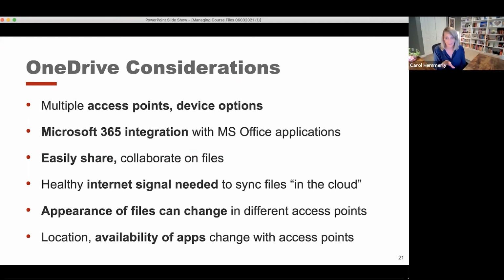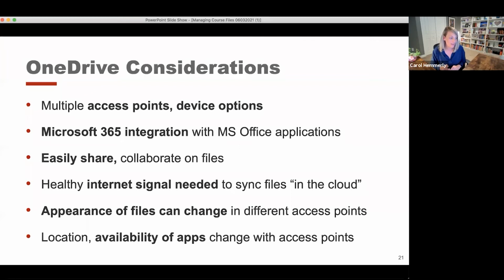And again, for some of you who might be saying, I've tried to do this and I had an issue, sometimes there are issues with sharing files, or maybe you shared a file with someone, but then all of a sudden they don't have access. Typically, you can share it again, and then that access is available to them again. Sometimes I'm not sure why that happens, and it's a little bit of a frustration, but it's also something you can typically get around or figure out how to resolve.